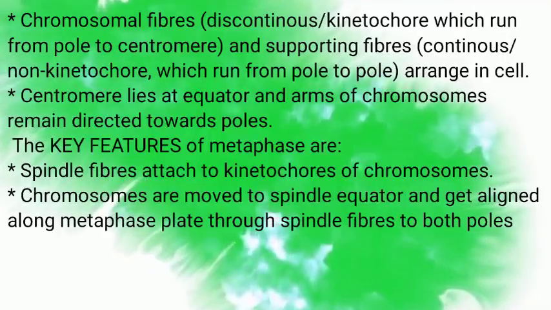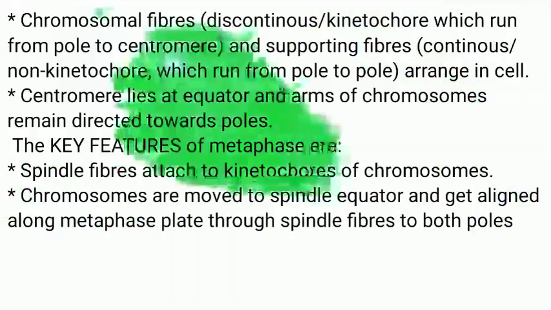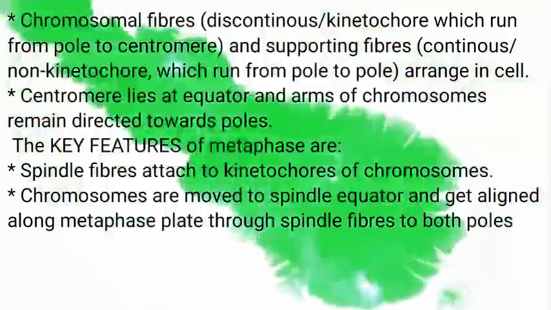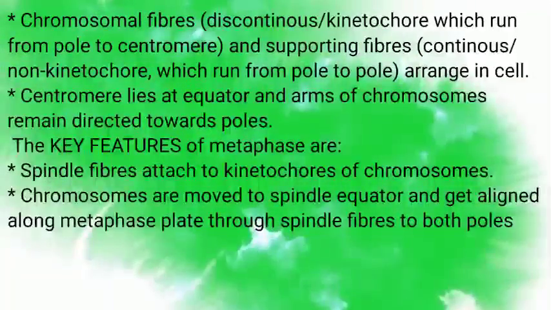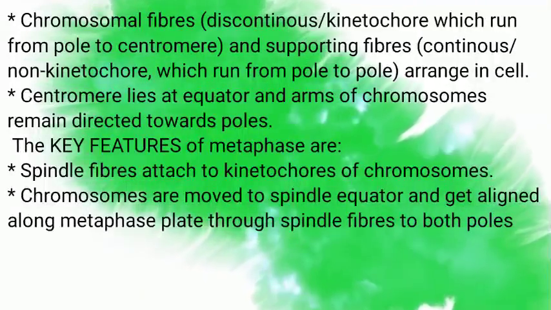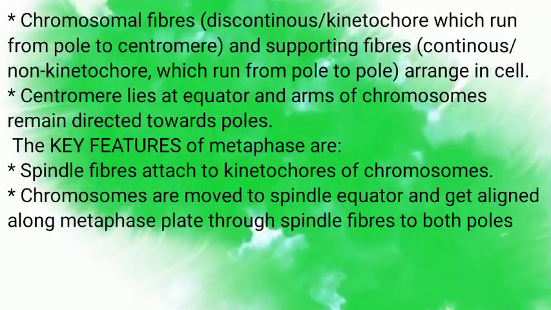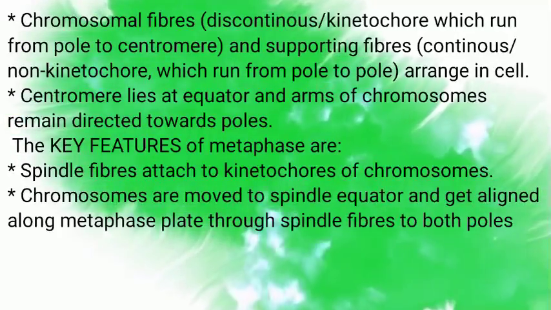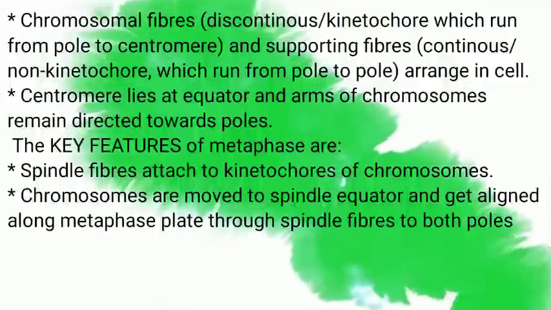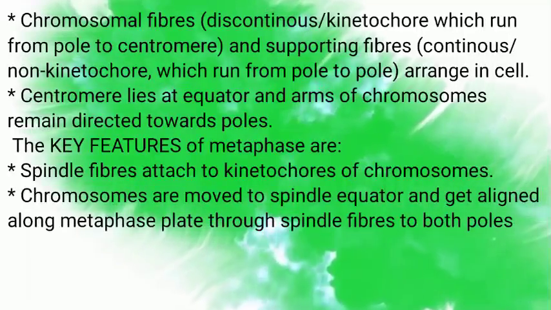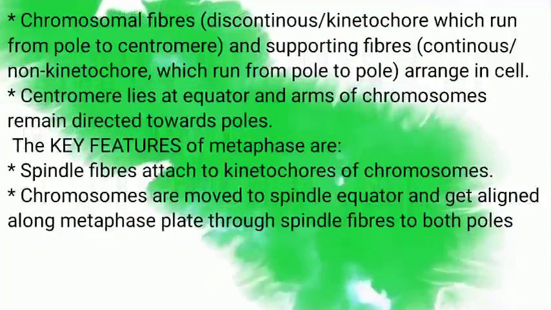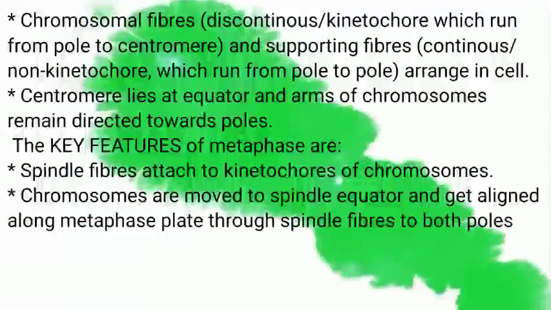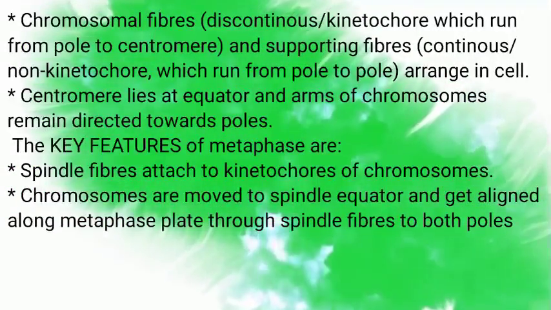Chromosomal fibers, which are discontinuous kinetochore fibers, run from pole to centromere, and supporting fibers, which are continuous non-kinetochore fibers, run from pole to pole, arranged in the cell. The centromere lies at the equator and the arms of the chromosomes remain directed towards the poles. Discontinuous fibers are kinetochore fibers which run from pole to centromere. Continuous fibers are non-kinetochore fibers which run from pole to pole.